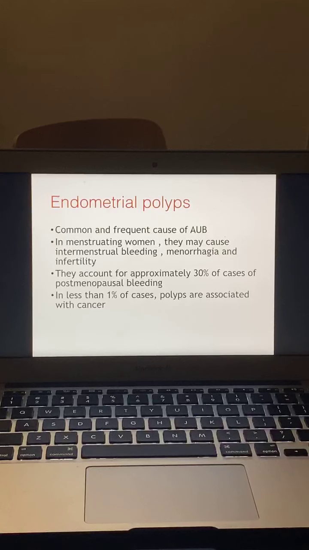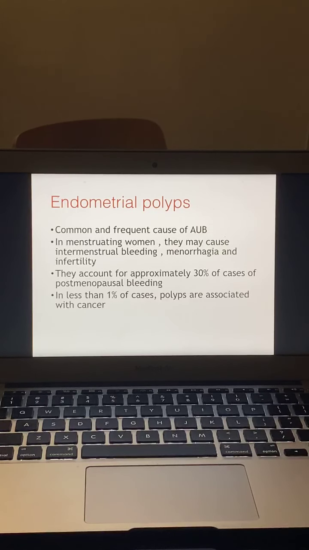Endometrial polyps are a frequent cause of abnormal uterine bleeding. In menstruating women, they cause intermenstrual bleeding, menorrhagia and infertility. They account for approximately 30% of cases of postmenopausal bleeding. In less than 1% of cases, polyps are associated with cancer.